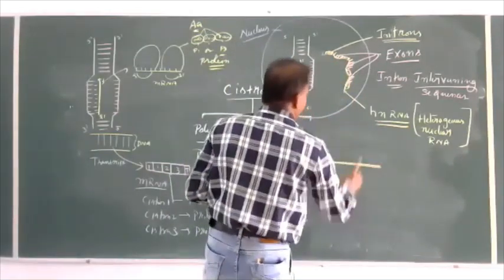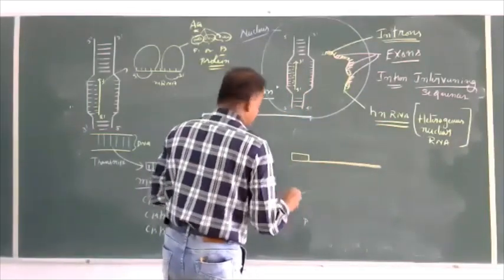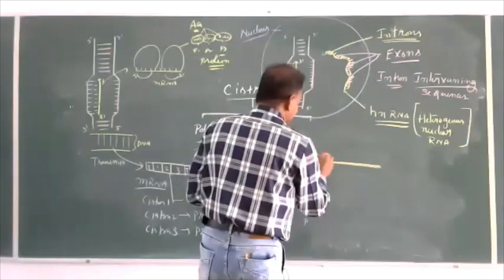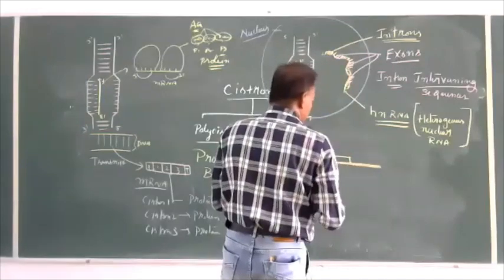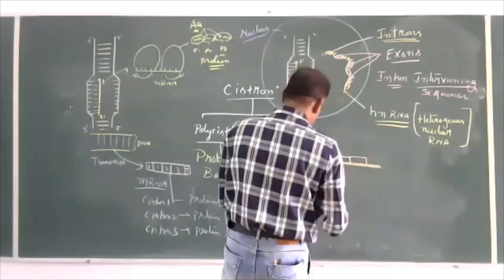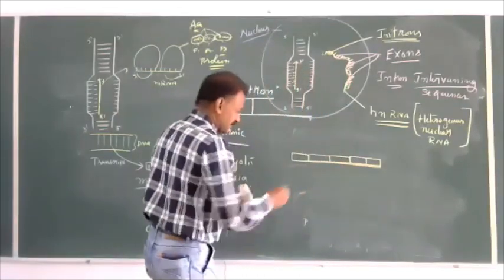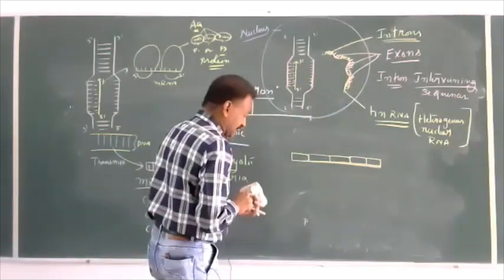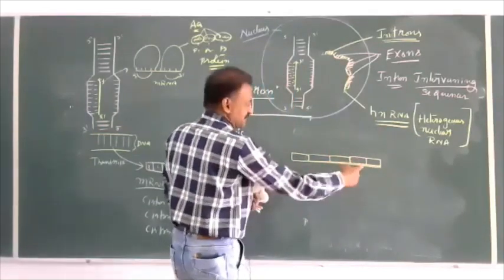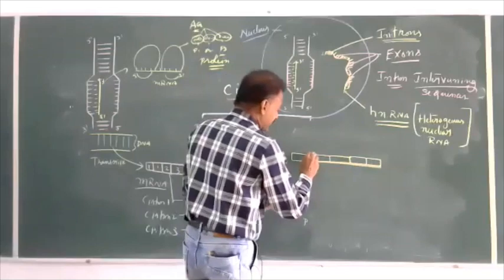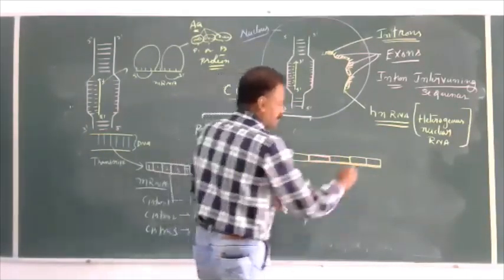This is hnRNA. It has some sequences, some other sequences, some other sequences. Here, these yellow colored structures are present in between red colored structures. This red or pink colored structure is nothing but RNA.